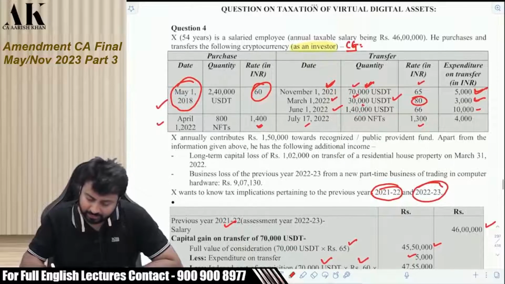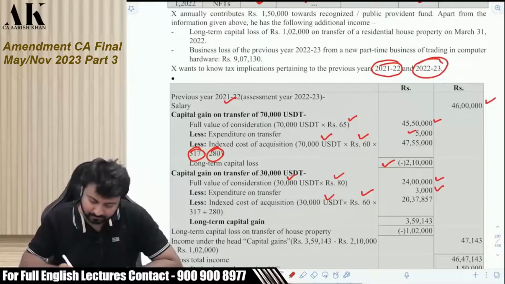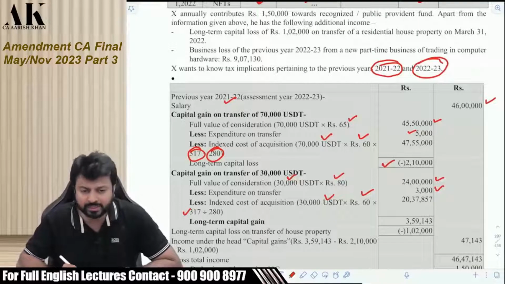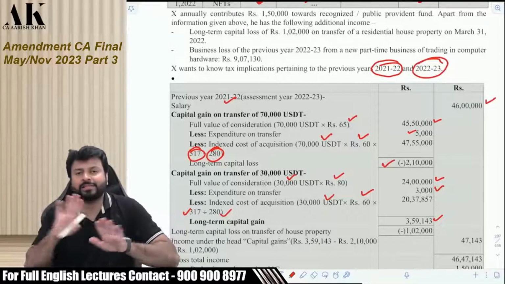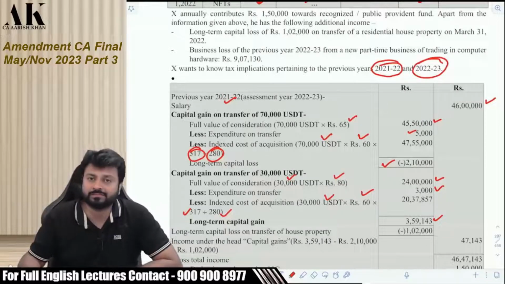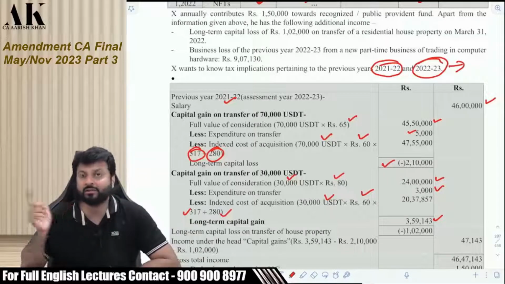And then your cost of acquisition will be 30,000 into 60, into cost inflation index of 2021-22 divided by 18-19. There is a long-term capital gain. So last year there was nothing like that. You cannot set off the loss. So the loss of virtual digital asset cannot be set off. That has come from the current year. It was not there in the last year.